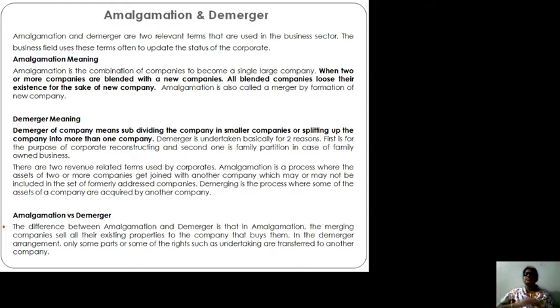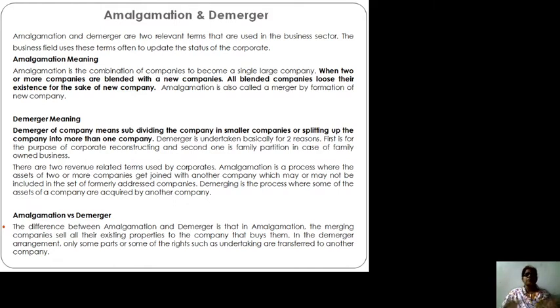That business is demerged or detached from the existing company. So if the company wants to increase their status, or wants to make the business a corporate business, corporate reconstructing is one reason, and the second reason is family partition in case of family owned business. The big entrepreneurs have been running their business for 5 to 10 decades, and it is not possible to do the same business.